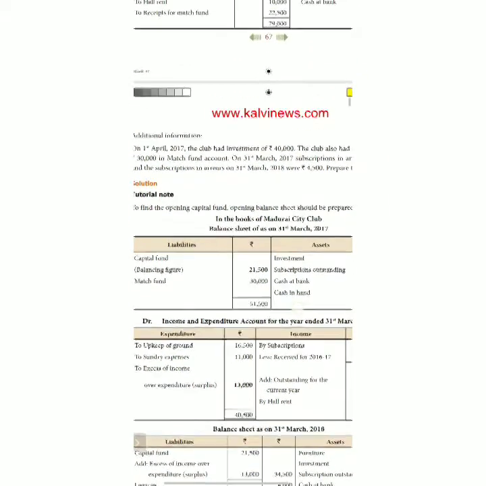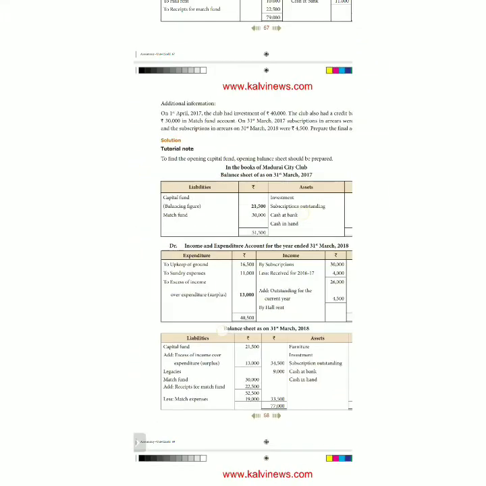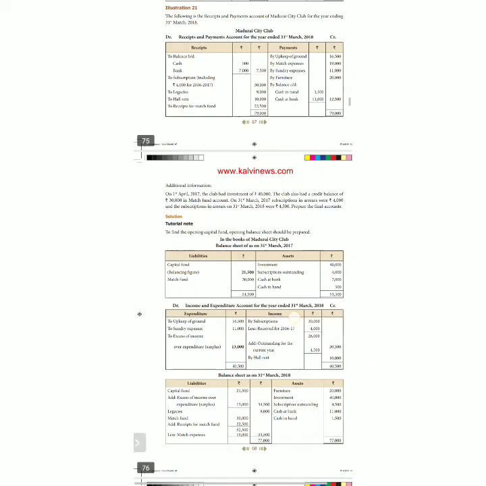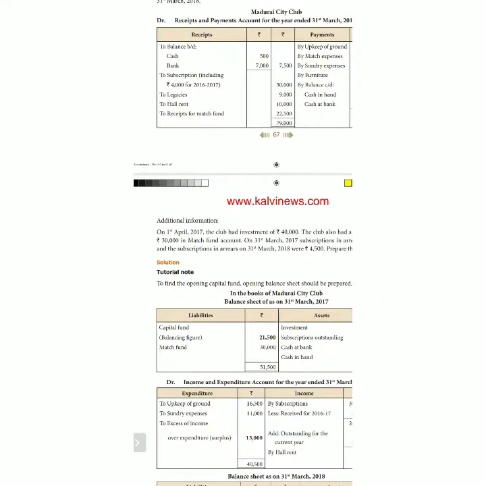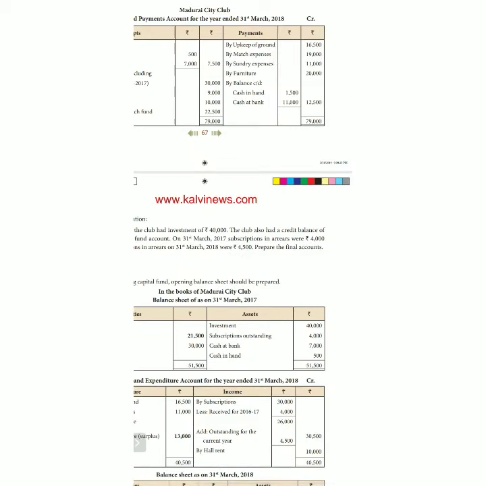Okay, now we can pass on to prepare the income and expenditure account. One by one we can see: receipt side compares with income side, payment side compares with expenditure side. On the receipt side, the opening cash and opening bank balances are excluded. Subscription received is 30,000 rupees. Out of 30,000, 4,000 is for last year, so last year's money must be subtracted and current year outstanding must be added.